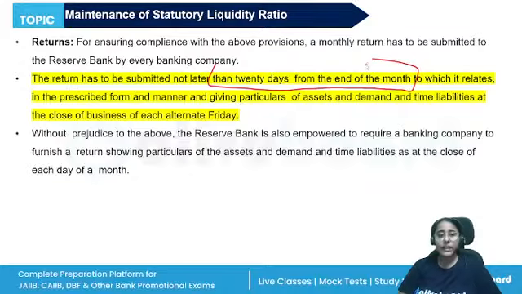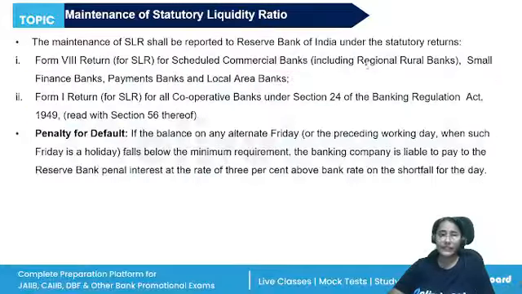All right. So, yes, the banks will also have to maintain the SLR and they will have to file a return not later than 20 days from the end of the month to which it relates. Separate forms are there. Form 8 for the scheduled commercial banks, RRBs, SFBs, payment banks, LABs.